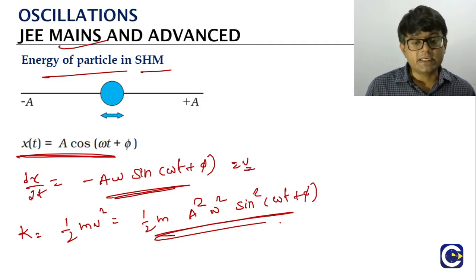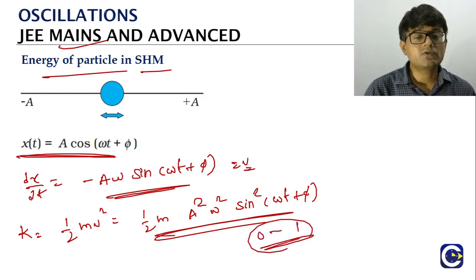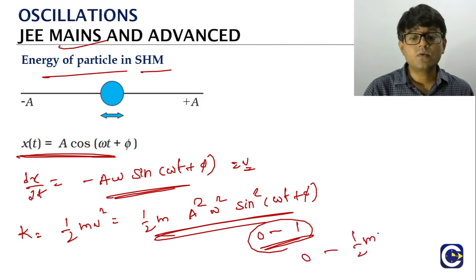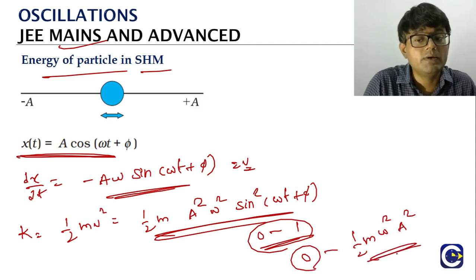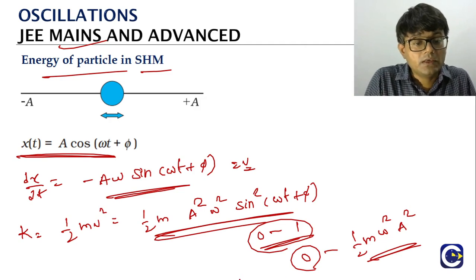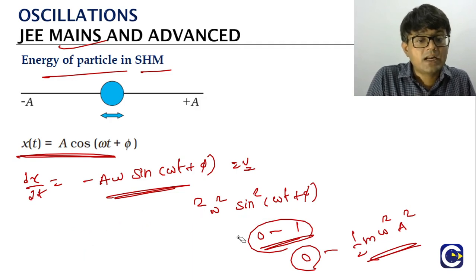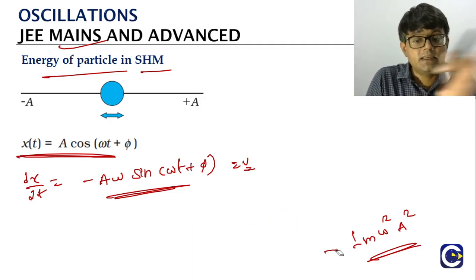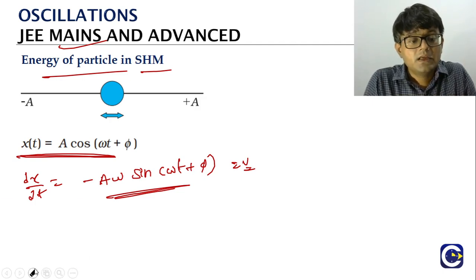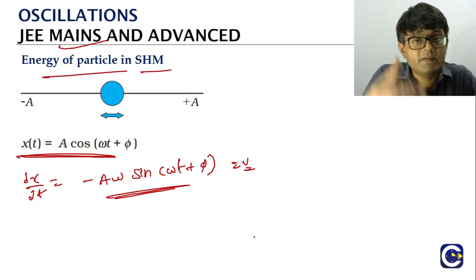So if you see the kinetic energy, a sine square function is there, which means the kinetic energy will be varying from where? The sine square function will vary from 0 to 1, which means the kinetic energy will be varying from 0 to half m omega square into a square. So the minimum kinetic energy will be 0, maximum kinetic energy will be half m omega square into a square. Now when the kinetic energy is changing, what is happening to the energy? It's not like energy is lost, because it's in SHM, which means after some time it will come back to the previous, it will be repeating, right?